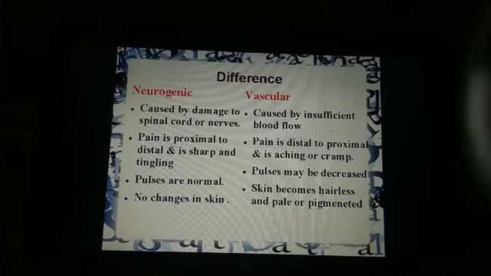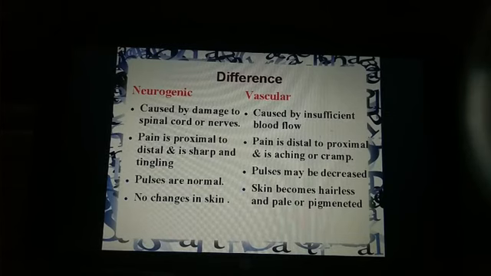Here pulses are normal, whereas in vascular, pulses may be decreased, as in case of arterial disease due to occlusion. In neurogenic disease, there is no change in the skin, whereas in vascular, skin becomes hairless and pale or pigmented. Pale in case of arterial disease and pigmented in cases of venous disease, right?